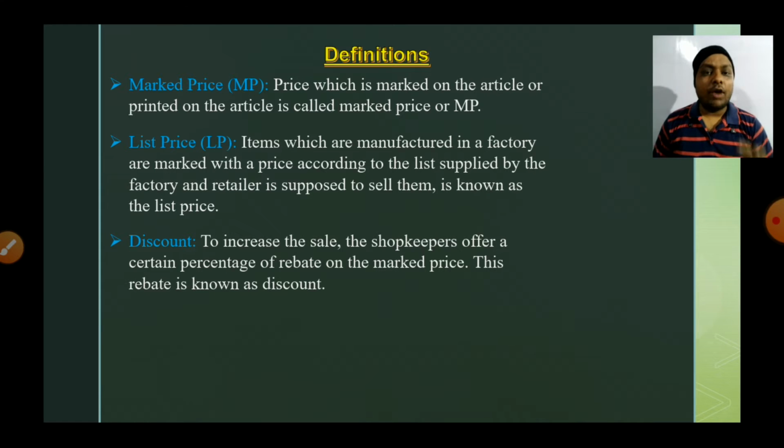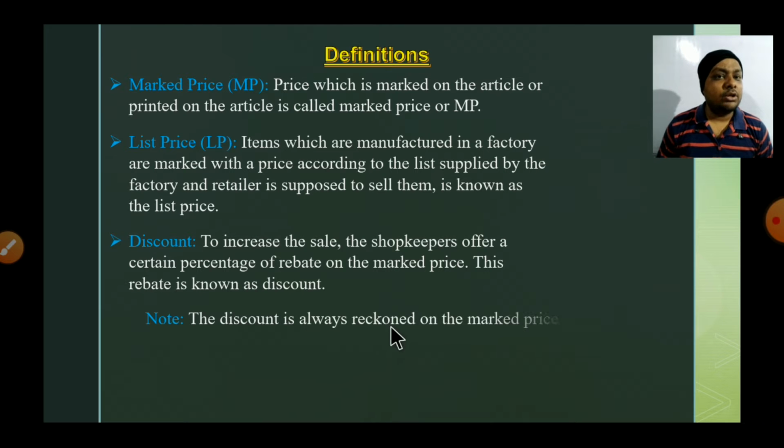What is the discount and why is the discount given by the shopkeepers? To increase the sale. To increase the sale, the shopkeeper offers a certain percentage of rebate on the mark price. It means he has to give that rebate on the mark price, not the list price. So this rebate is known as discount. Now, there is one formula also here. At first, the discount is always reckoned on the mark price, same as we have seen in the previous classes that gain percent and loss percent are reckoned on the cost price. Same as, discount is always reckoned on the mark price.